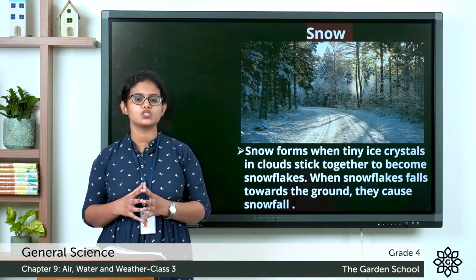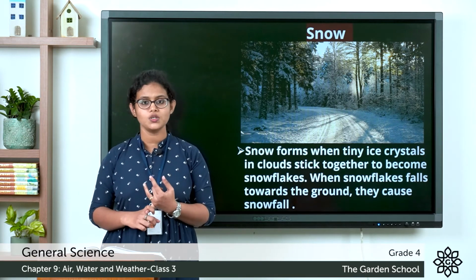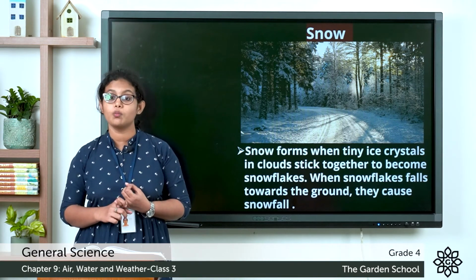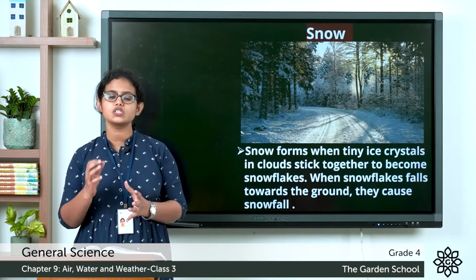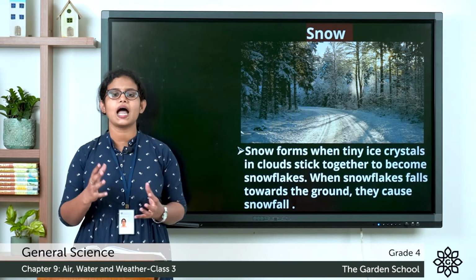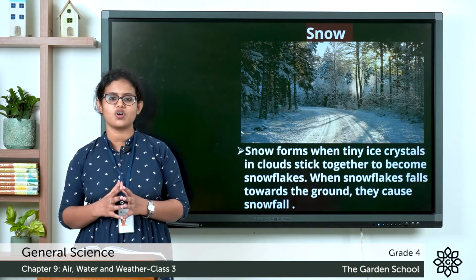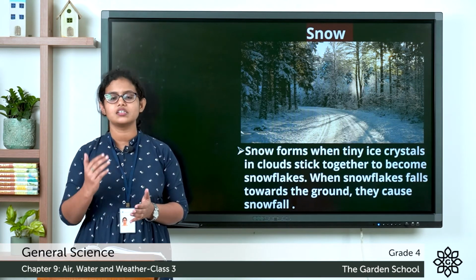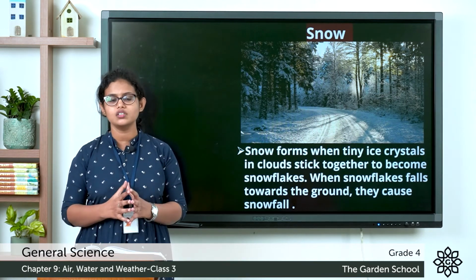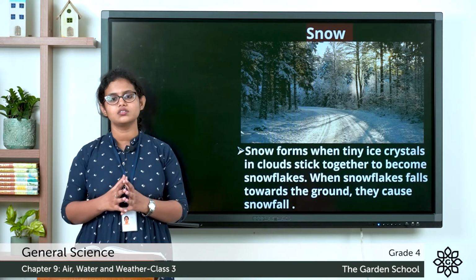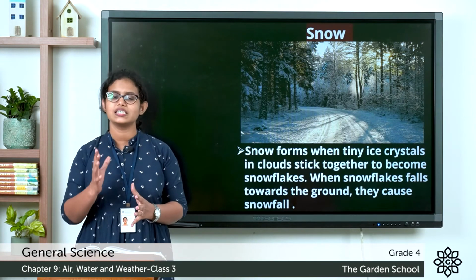So we learned about the formation of cloud, the formation of rain, and the formation of snow. All these happen due to the process of evaporation and condensation. And all these events occur naturally on earth and form the water cycle.